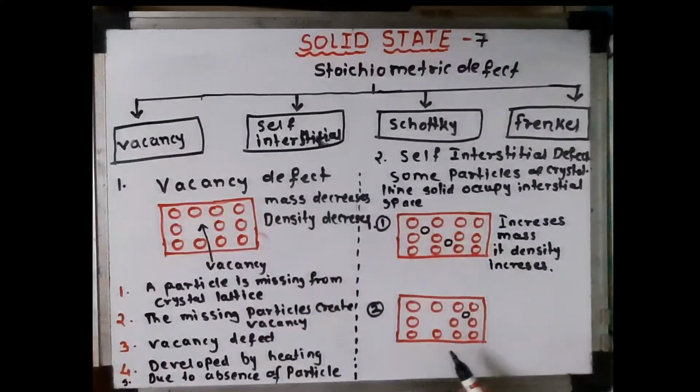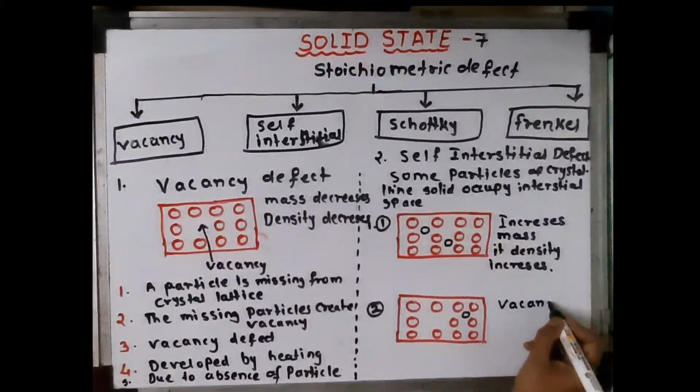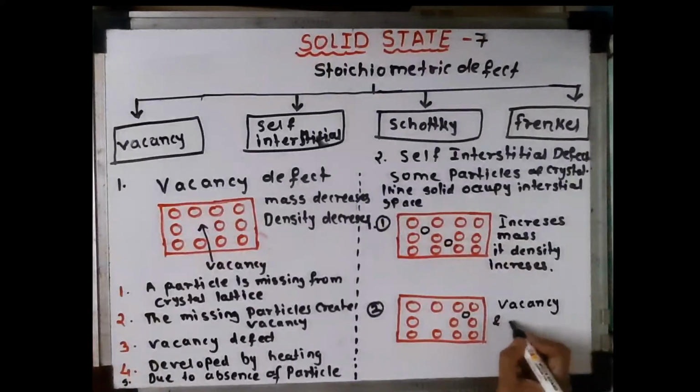And the second way is, in an elemental solid a particle gets shifted from its original lattice point and occupies interstitial space. Means in this case there is a vacancy and an interstitial. In this type of defect there is a combination of vacancy and interstitial defect.